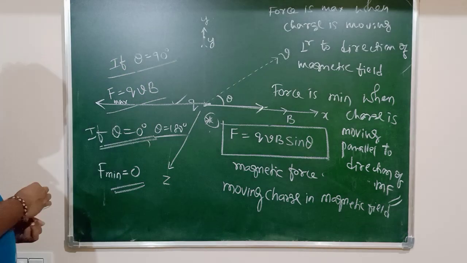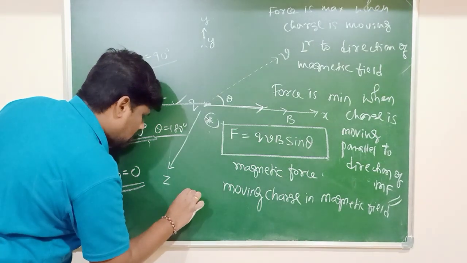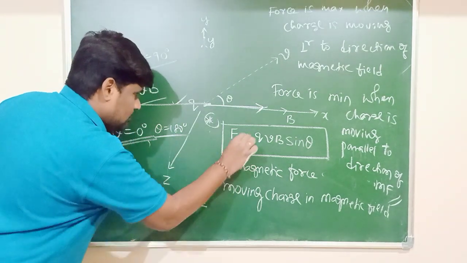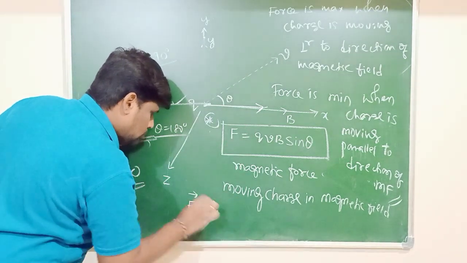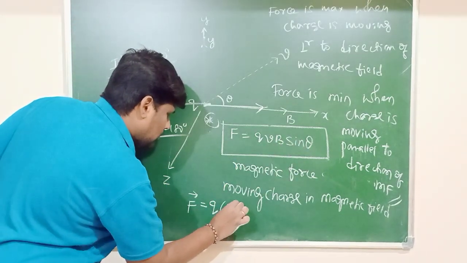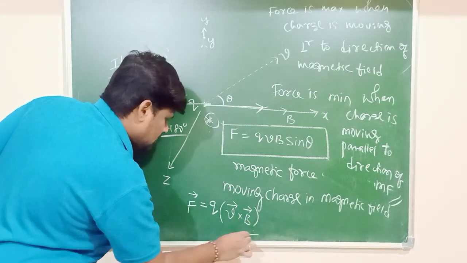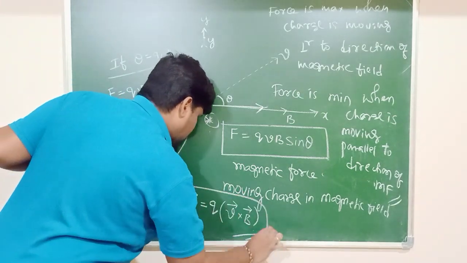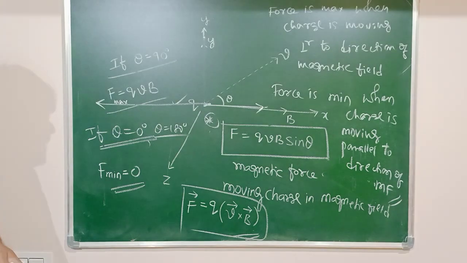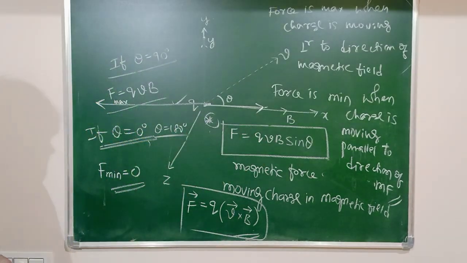How can I write this in vector form? In vector form, I can write F equals q times VB sin theta, which can be written as V cross B. This is the vector form of the force acting on a moving charge in a magnetic field. Okay.